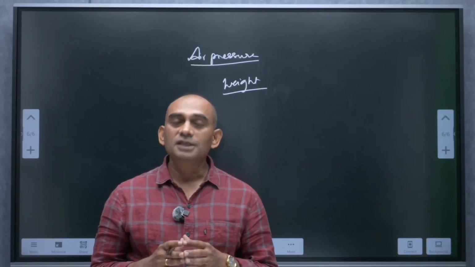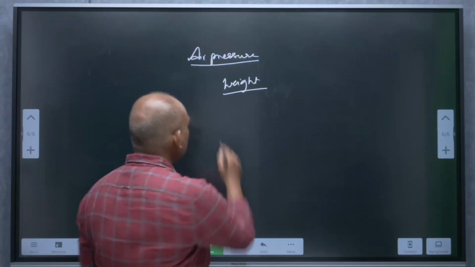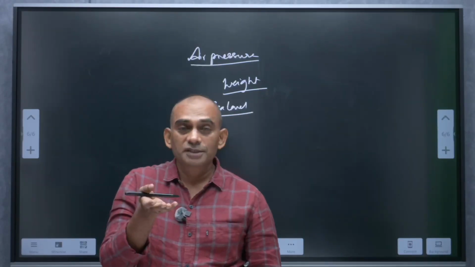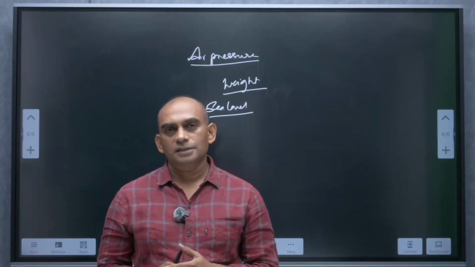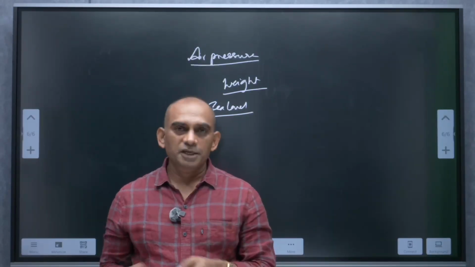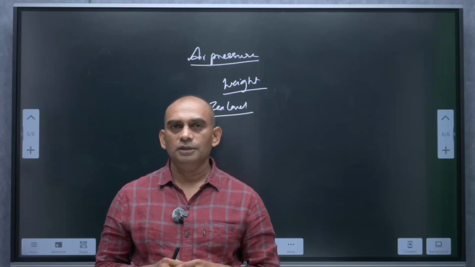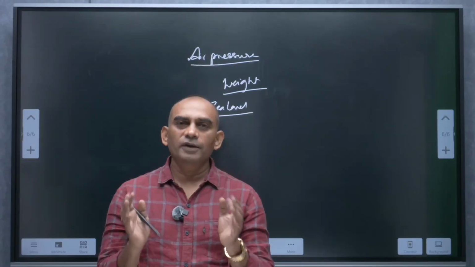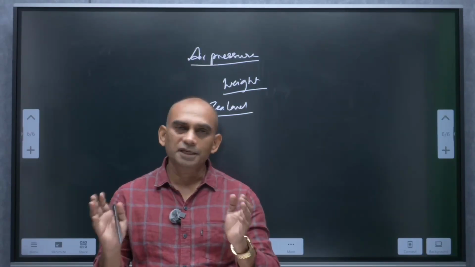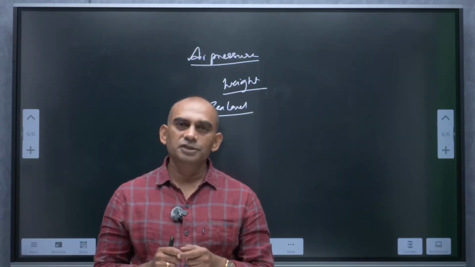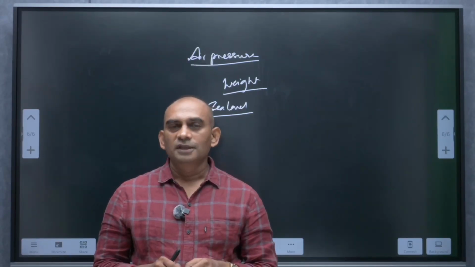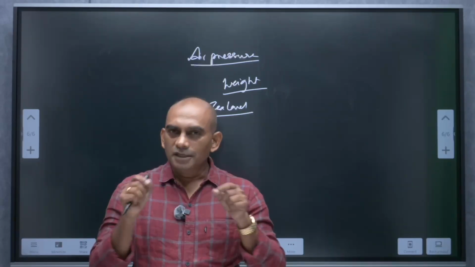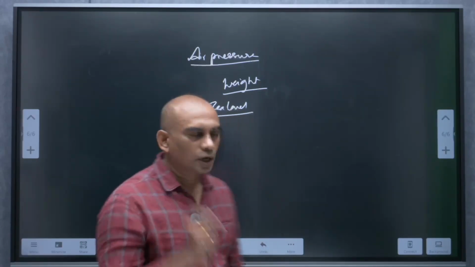Air pressure is maximum at sea level. When height increases, obviously the pressure decreases. Both temperature and pressure are inversely proportional. If you take any given area which experiences high temperature, that high temperature naturally warms the earth's surface, then the air which is present near the earth gets warmer.